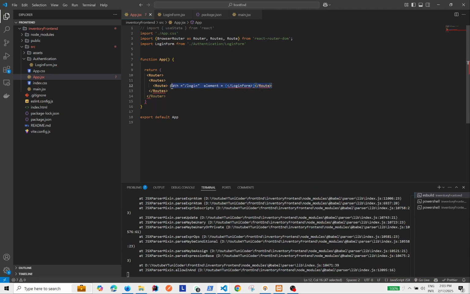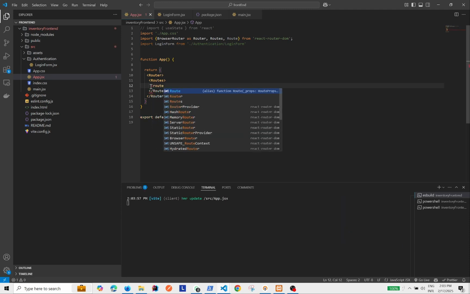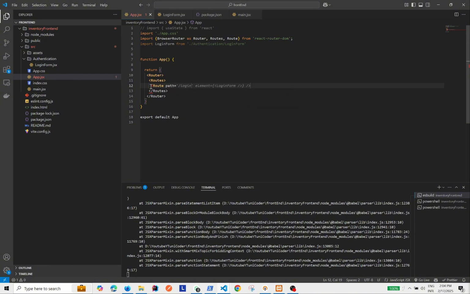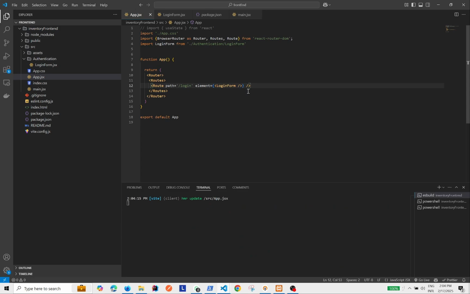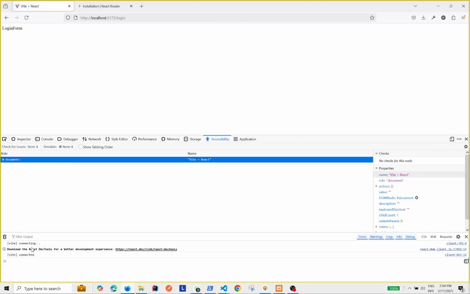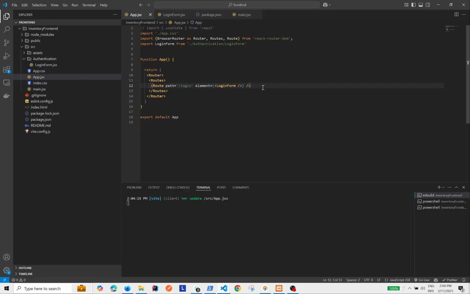So I'm going to remove the route and write it again. You guys can see the path and the element must be in a single closing tag. This is called a self-closing tag. Now the code is working. The URL is also working.